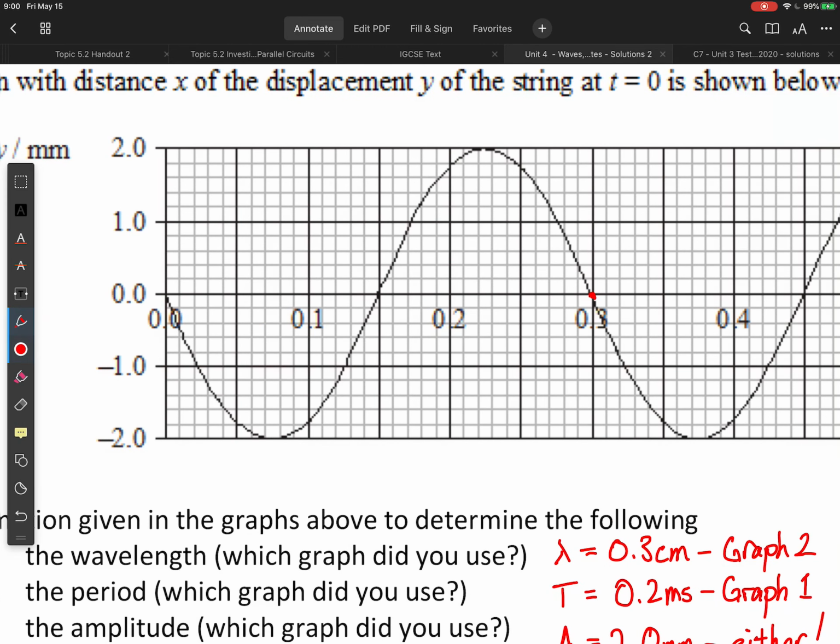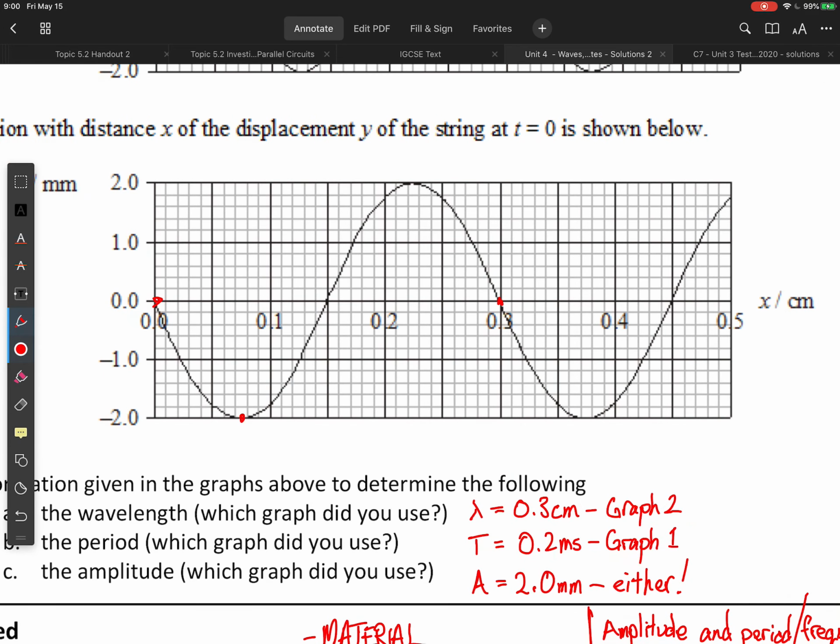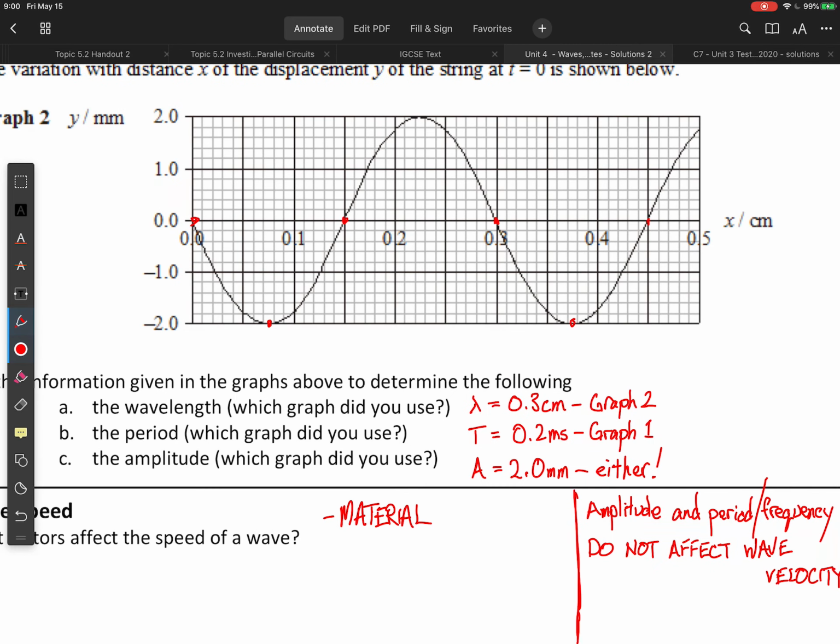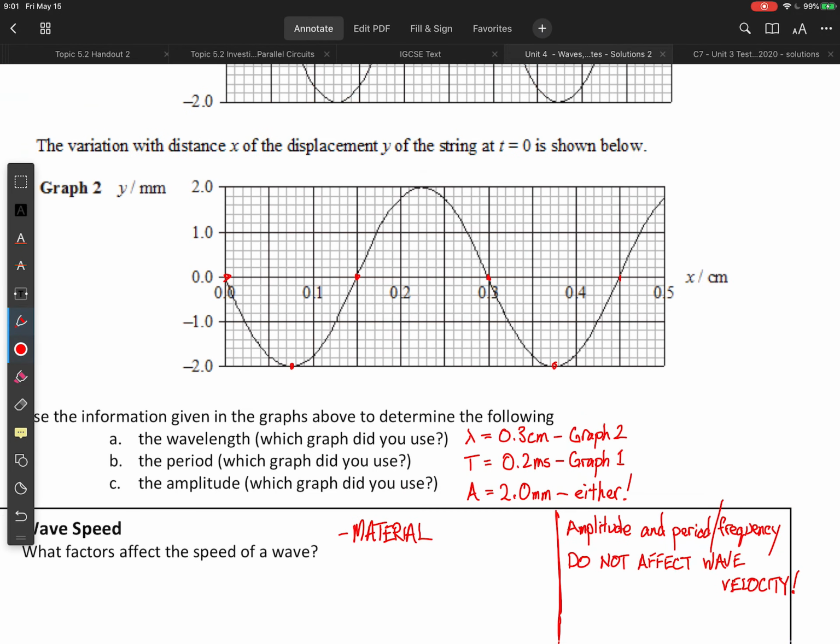Again, we just trace out one whole wave. We could do it anywhere. I chose to do it from here to here. But you could have gone from here to here. That would make your life a bit more difficult. Or from here to here, again, making life a little bit more difficult. Starting at 0 is always a good idea.